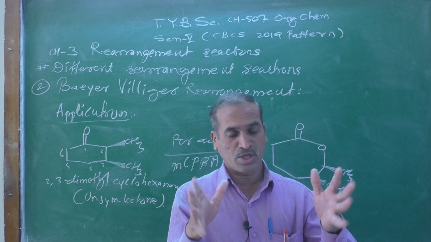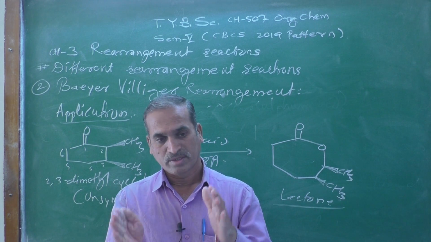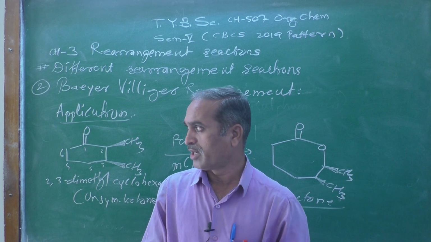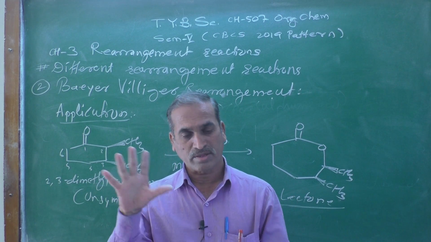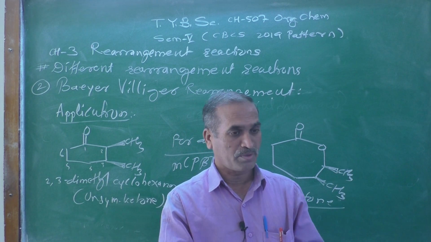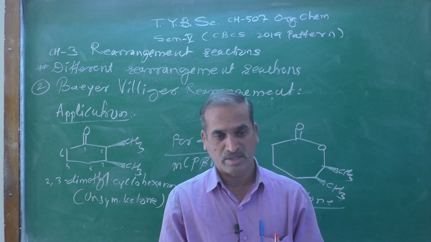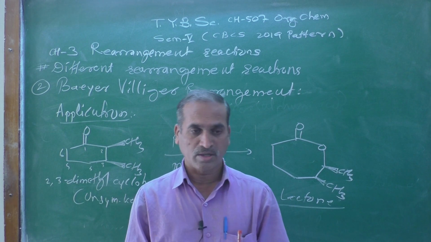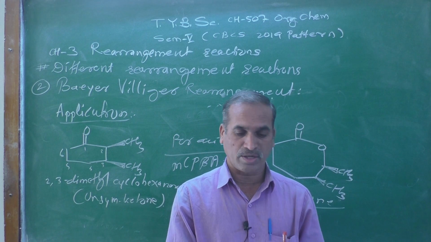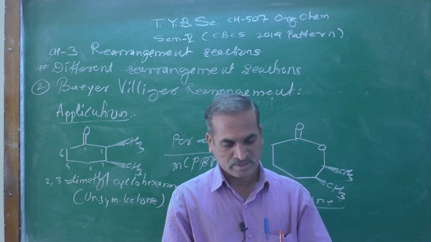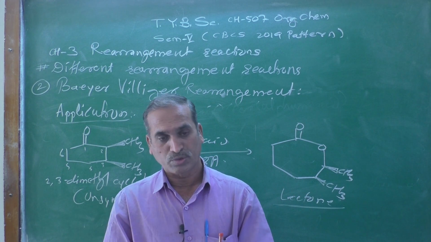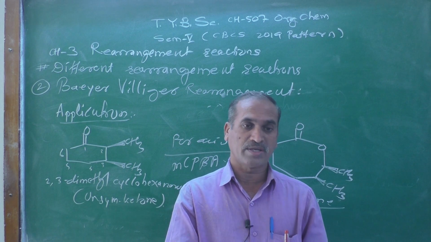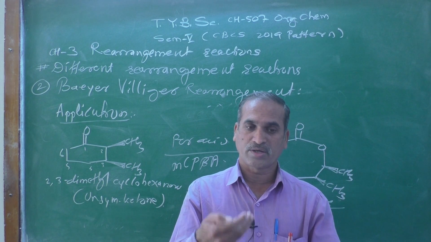Next is the stereochemistry. If your substrate has R configuration and the product also has the configuration retained, or inverted, that type of question may appear, and you can choose the correct alternative. Then migratory aptitude. If you know the migratory aptitude, electron releasing groups facilitate the rate of that reaction.